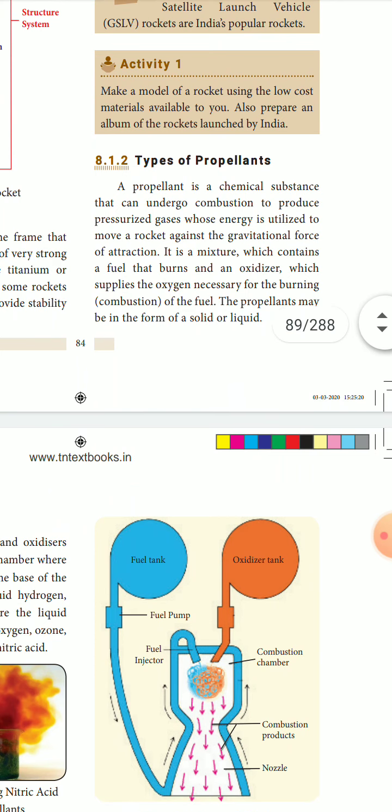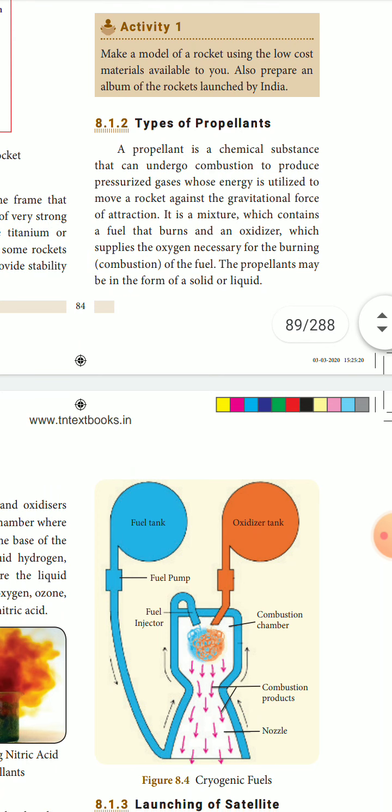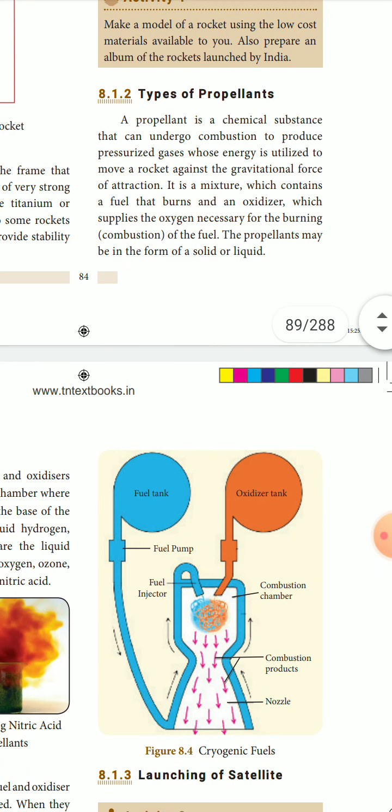Propellant is a chemical substance that can undergo combustion to produce pressurized gases whose energy is utilized to move a rocket against the gravitational force of attraction. You have seen the rockets moving directly upwards. There is combustion, which means the fuel burns and produces energy. With that pressurized energy, it moves against the gravitational force.